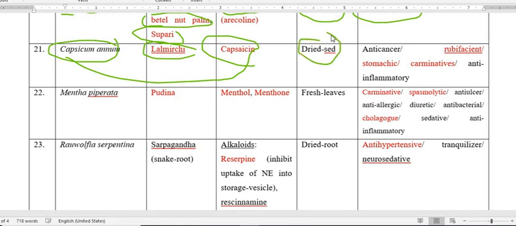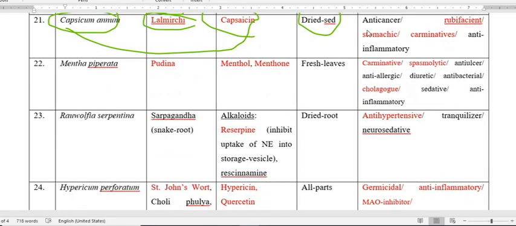Regarding its pharmacological activity, it is used against cancer, as a carminative, as an anti-inflammatory, and as a rubefacient and stomachic. Rubefacient means the constituent is going to produce an increase in circulation, that is called rubefacient.